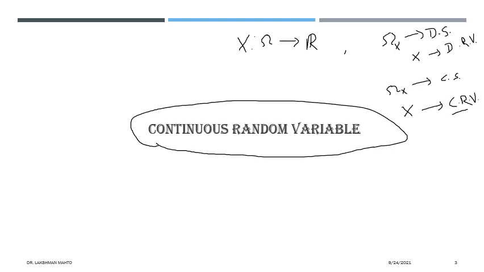And what do these random variables do? They do quantification of outcome. Each outcome can be associated with some real number with the help of this random variable map.